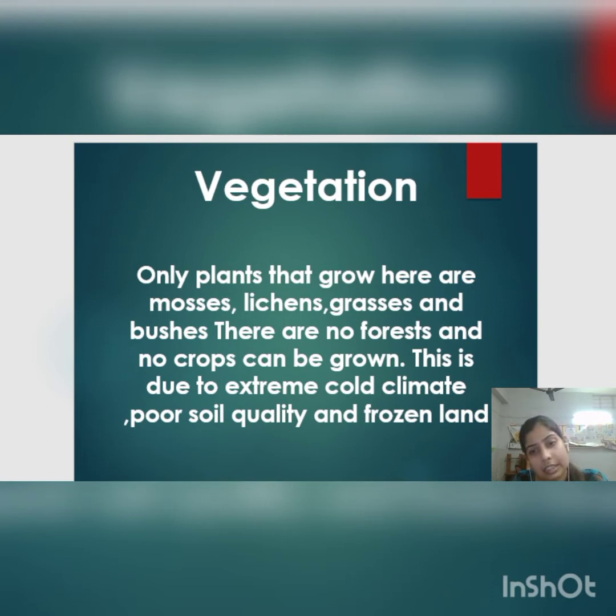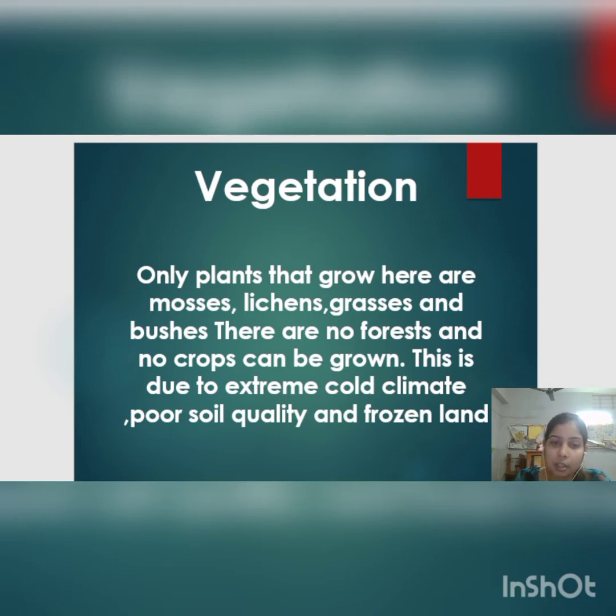There are no forests and no crops can be grown here because of the extreme cold climate and the poor soil quality. No agriculture can be done here because the land is frozen, and in frozen land no agriculture can be done. That's why no crops can be grown in Greenland.